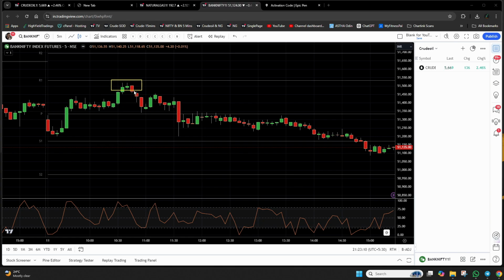Now, did we get any chance in the time to come, in the next hours of the day? Of course we got the chance. Where did we get the chance? Here, very clearly. Here also, Bank Nifty is facing a resistance at the pivot line, and as a result it fell. Now the question is, will you trade this opportunity as well? The answer is no. That is what my rule is.